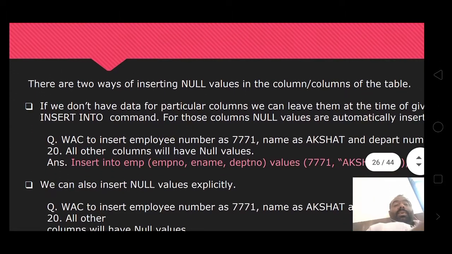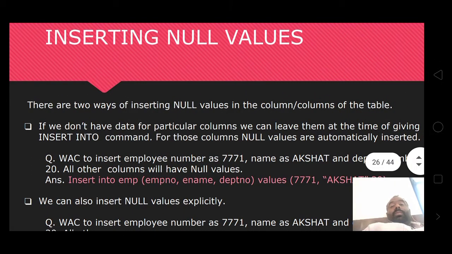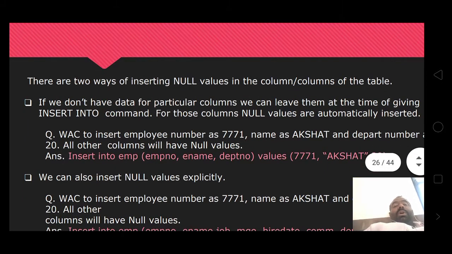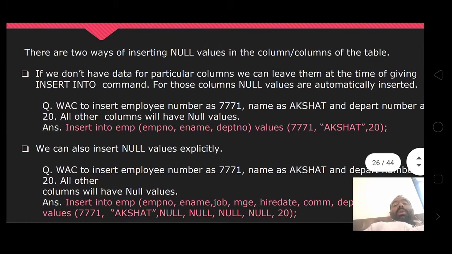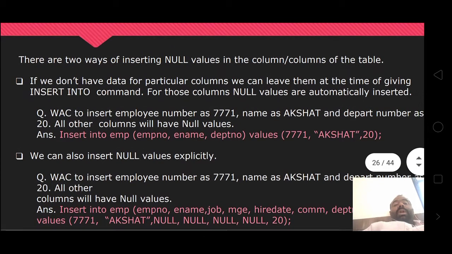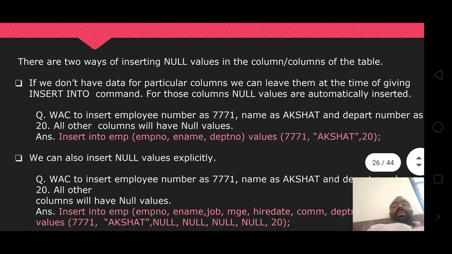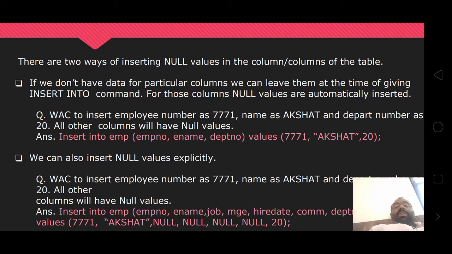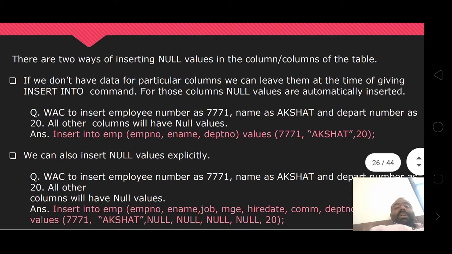Inserting null values. There are two ways of inserting null values in the columns of tables. If you don't have data for particular columns, we can leave them out. When you give an insert into command, for these columns null values are automatically inserted.